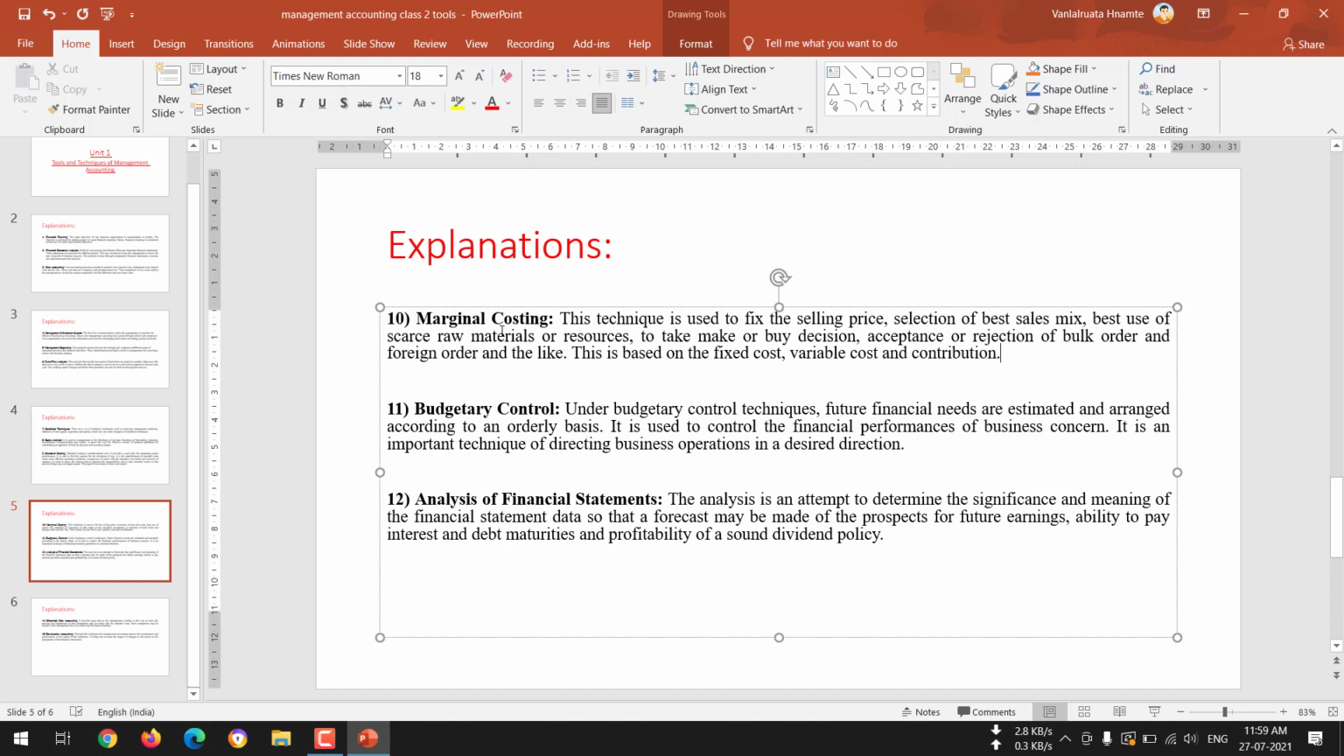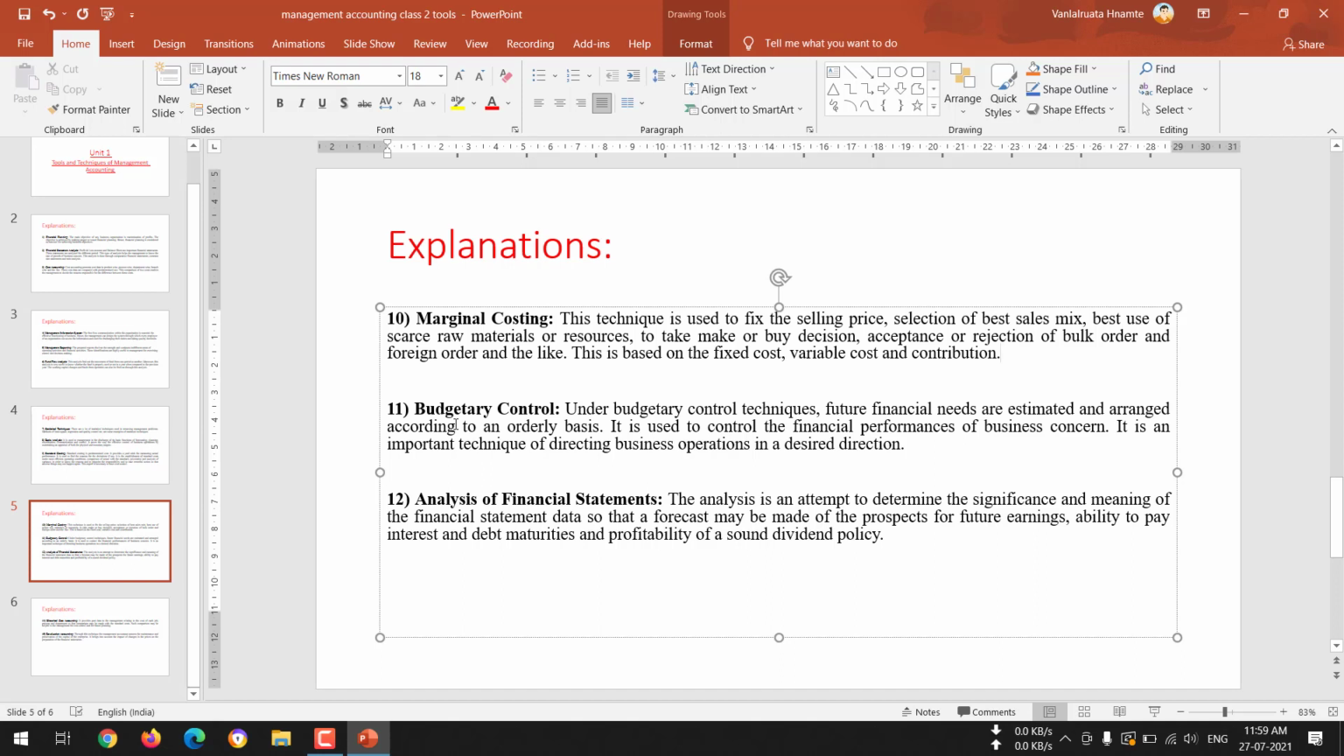So marginal costs are helpful in fixing the price, in selecting the sales mix, and in raw materials use, where optimum use of raw material should be done. The decisions of making the product in the company or to buy the product can be helped by the use of marginal costing, as can accepting or rejecting bulk orders, or exporting and importing from foreign countries. All the decisions will be based on the calculation of the marginal cost.